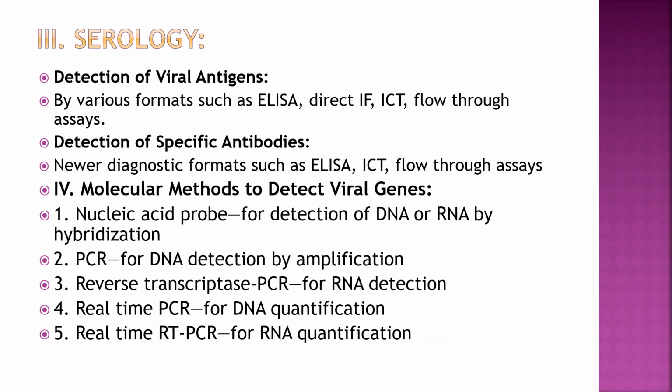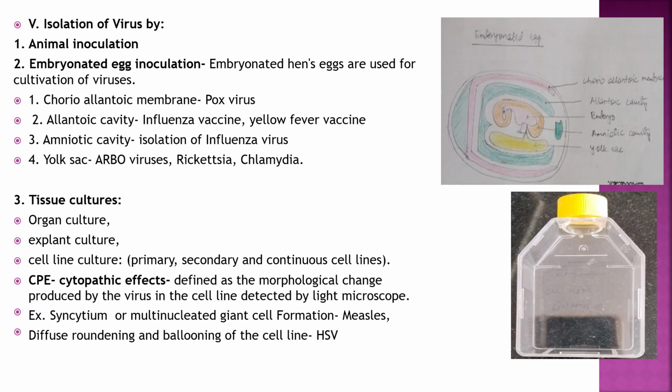What are serological methods? Detection of viral antigen by various formats such as ELISA, direct immunofluorescence, immunochromatography, and flow through assays, as seen in HIV. Detection of specific antibodies uses diagnostic formats such as ELISA, immunochromatography, and flow through assays. Molecular methods relate to viral genes: nucleic acid probe for detection of DNA or RNA by hybridization, PCR for DNA detection by amplification, reverse transcriptase PCR for RNA detection, real-time PCR for DNA quantification, and real-time RT-PCR for RNA quantification, that is, viral load.